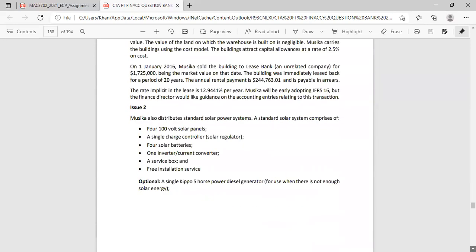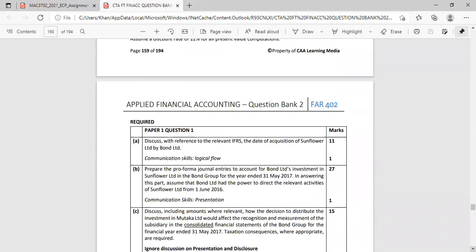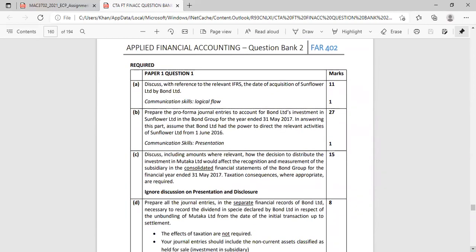Okay, so let's look at the required. So they say discuss with reference the date of acquisition of Sunflower Limited by Bond. Okay, so we will discuss this. Do you want to work through this, or are you okay with this? Or we're not going to do it today, we're going to do it in the next lesson. I just want to know, do you want to do this, or are you okay with it? I think you can just do a brief discussion, considering that we need to first discuss the associate, then the subsidiary after the page. And we're definitely going to do this.